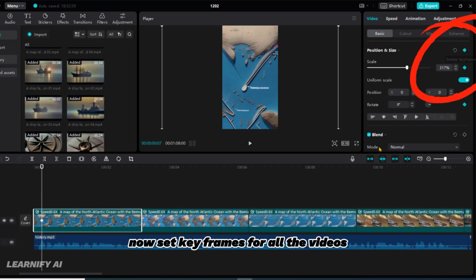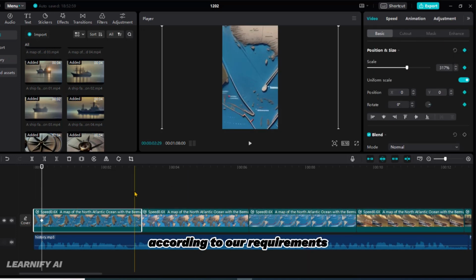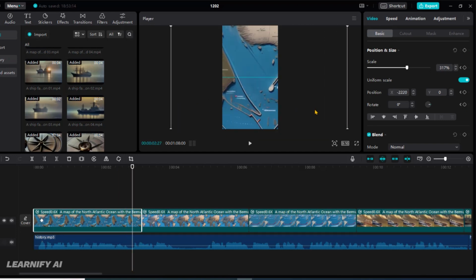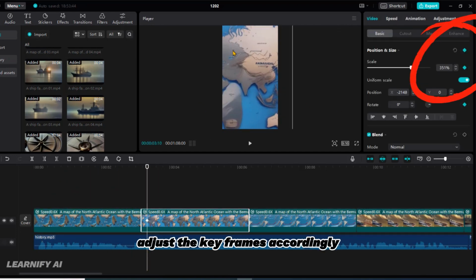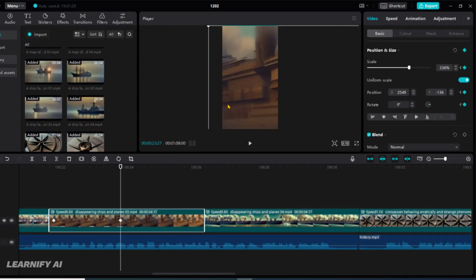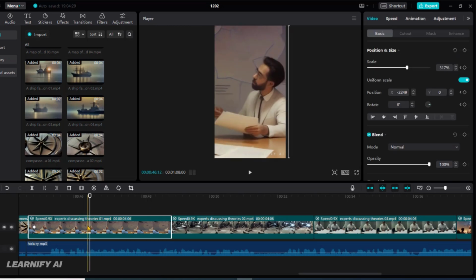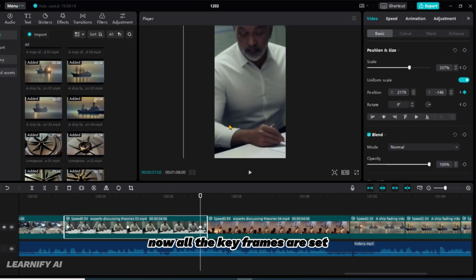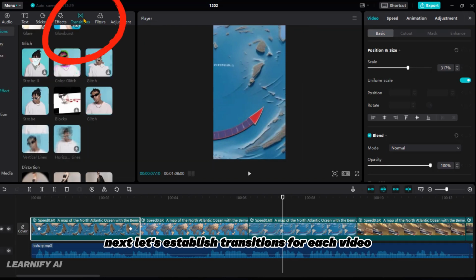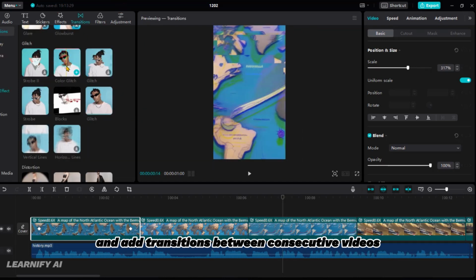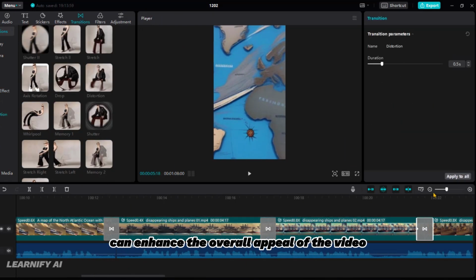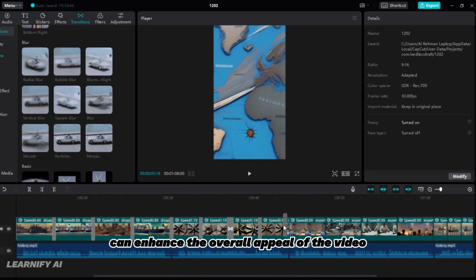Now, set keyframes for all the videos according to our requirements. Adjust the keyframes accordingly. I'll move ahead to save time. Now, all the keyframes are set. Next, let's establish transitions for each video and add transitions between consecutive videos. Adding transitions between scenes can enhance the overall appeal of the video.